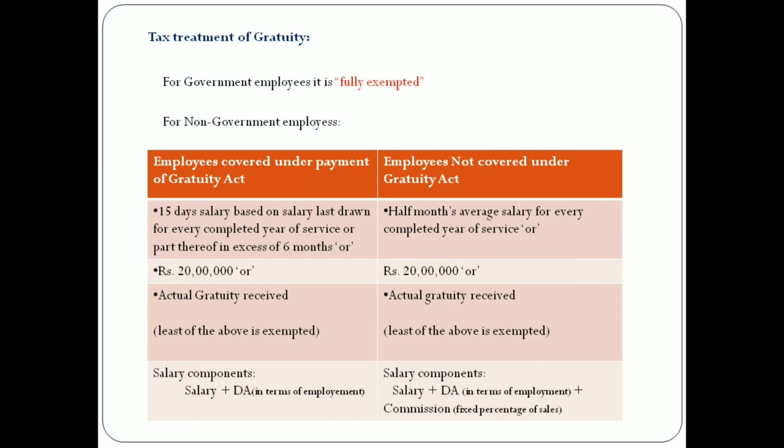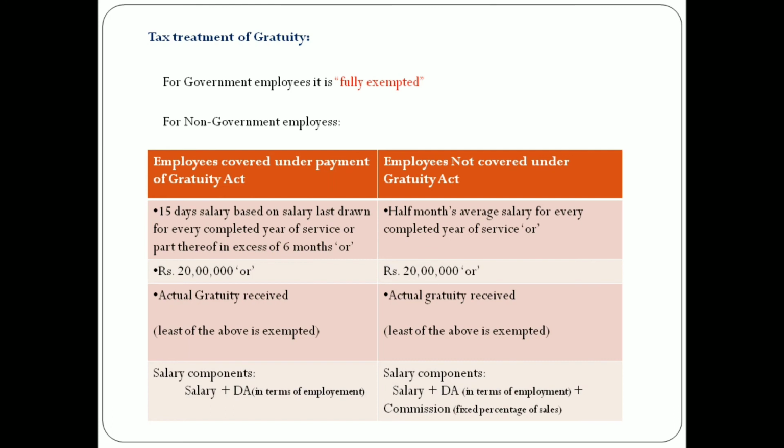In case of employees not covered under the Gratuity Act, half month's average salary for every completed year of service is calculated, and then the amount of 20 lakh or actual gratuity received, whichever is least, is exempted from tax. The components of salary for employees covered under the Payment of Gratuity Act are salary and dearness allowance, and for those not covered, salary plus dearness allowance in terms of employment plus commission on a fixed percent of sales.